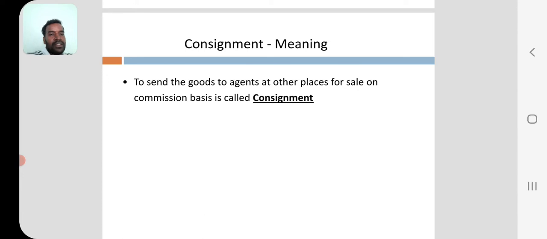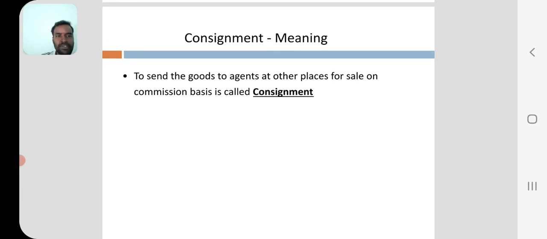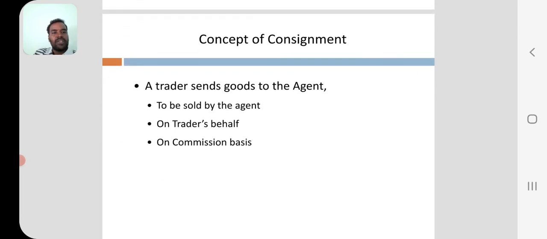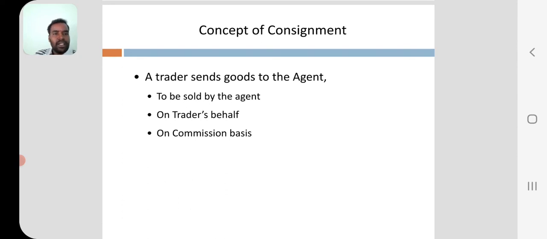Consignment is nothing but the persons who are appointed in different areas on commission basis, and they are responsible to sell the goods on commission basis. This total transaction is called consignment. See here once again: to send the goods to agents at other places for sale on commission basis is called consignment. So, concept of consignment: a trader sends goods to the agent.